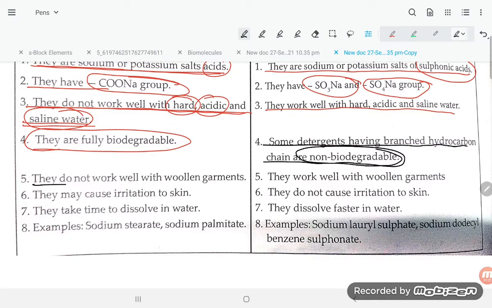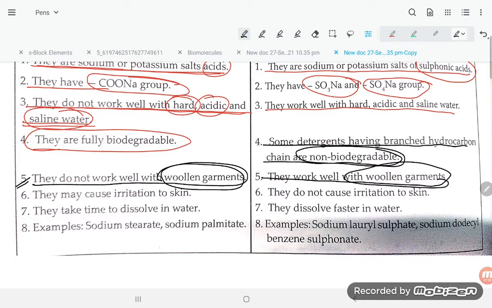Next one, soap does not work well with woolen garments. It means that soap does not work well with woolen garments, but detergent works well with woolen garments.